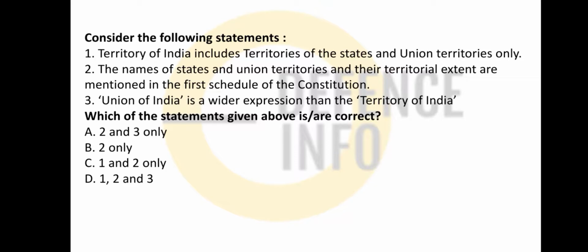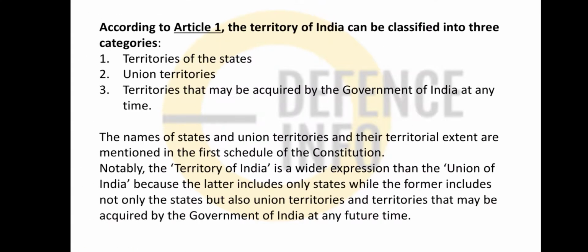The names of the states and the union territories and their territorial extent are mentioned in the first schedule of the constitution. Union of India is a narrower expression than the territory of India. So here only option 2 is correct, the rest are not correct. Now why, I will tell you.